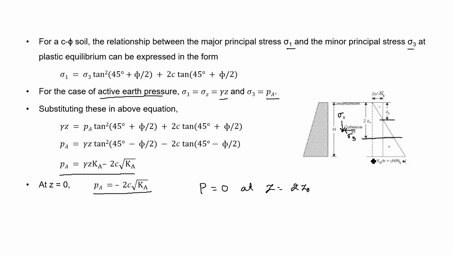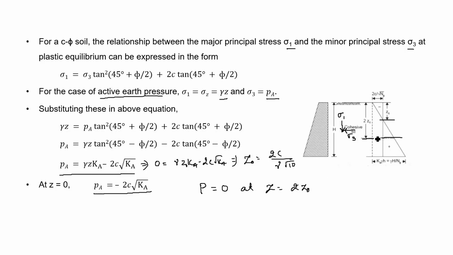And this z0 can be found by putting this pressure equal to 0. So from this equation, 0 equal to gamma z Ka minus 2c root over Ka, we will get z0 equal to 2c by gamma root over Ka. Now the net active earth pressure can be calculated by calculating the area of this pressure diagram.